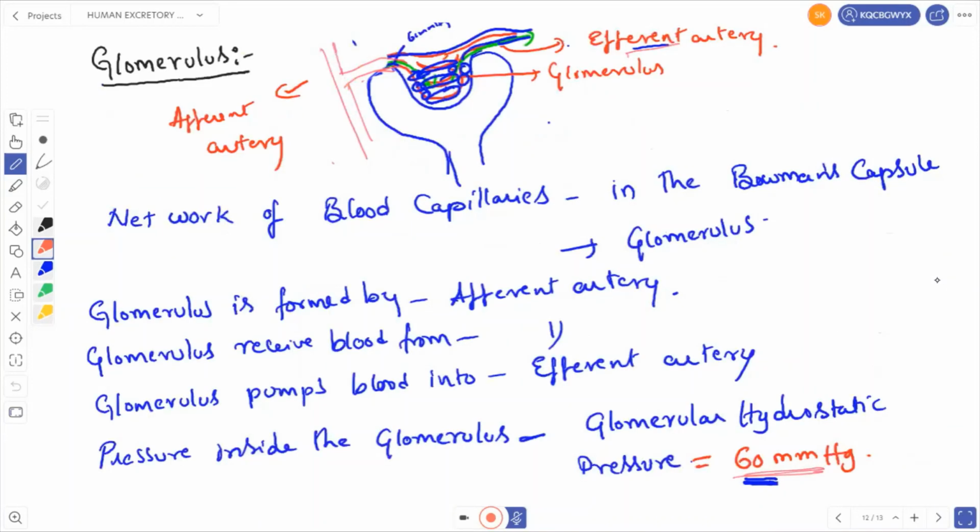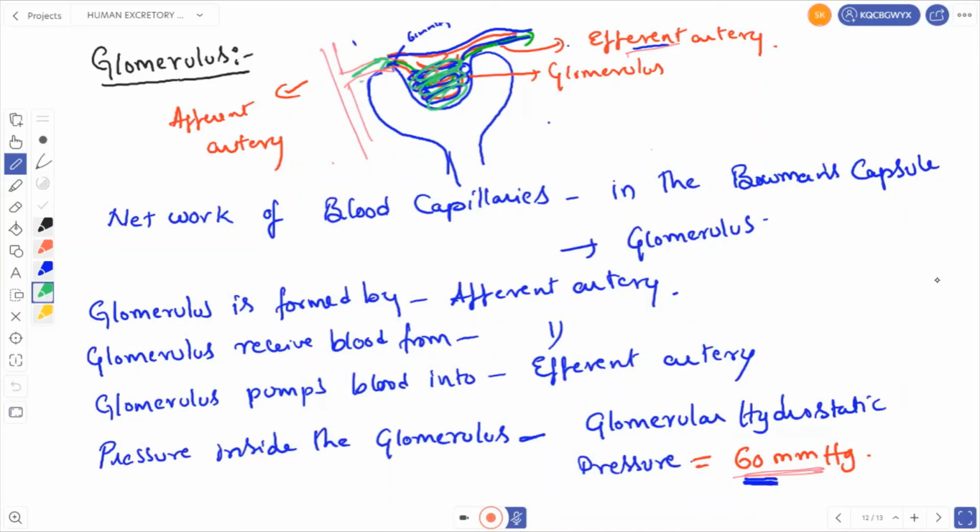Next one is glomerulus. What is glomerulus? Glomerulus means the network of blood capillaries present in the Bowman's capsule. So this is the network of blood capillaries present in the Bowman's capsule. How is this network formed? It is due to the afferent artery. The afferent artery enters into the Bowman's capsule and divides into a network of blood capillaries called glomerulus.